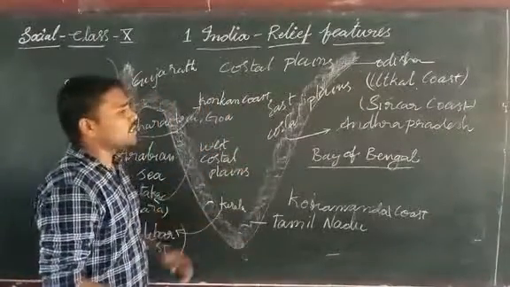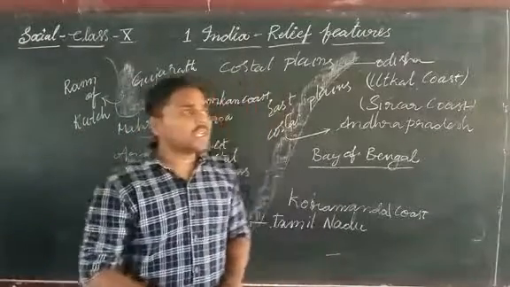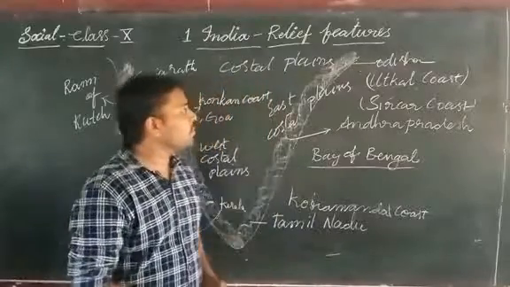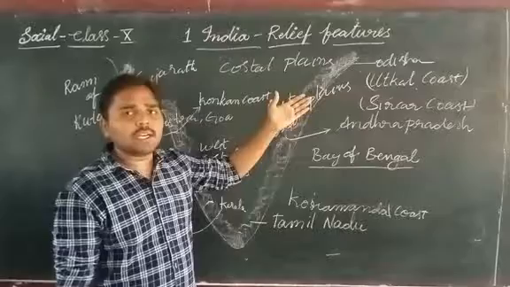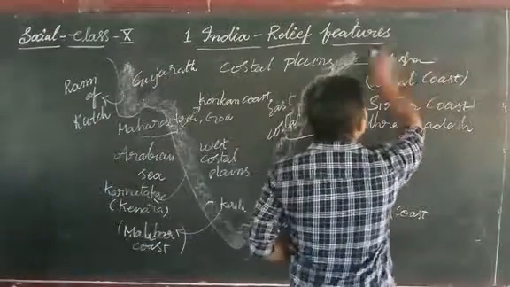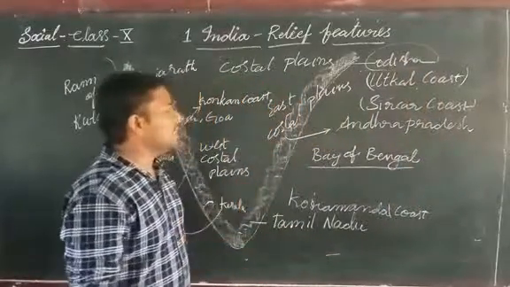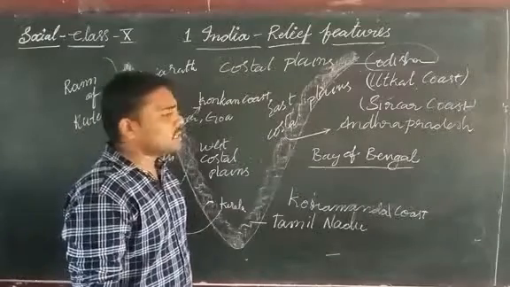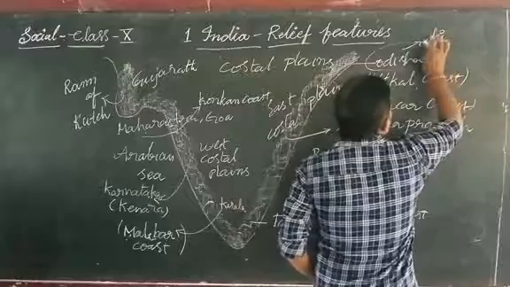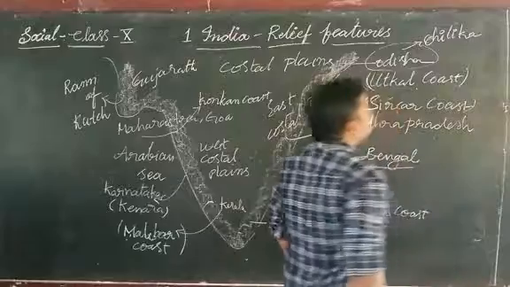In these east coastal plains, famous lakes are also located. The biggest saltwater lake in India is Chilka, which is located in Odisha.